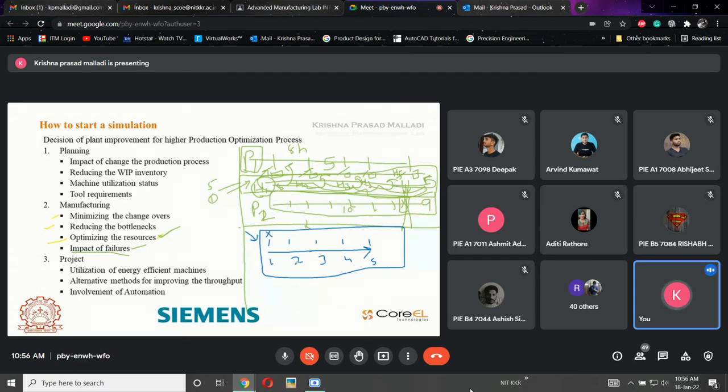Now the same thing. What will happen if the failure happens with the second machine? The first machine is running perfectly and the second machine is having a failure. Now what will happen with this second machine? How much time will it take to get back to its original condition? What will be the alternative for this machine? Where exactly is this alternative machine? Now for the third machine.